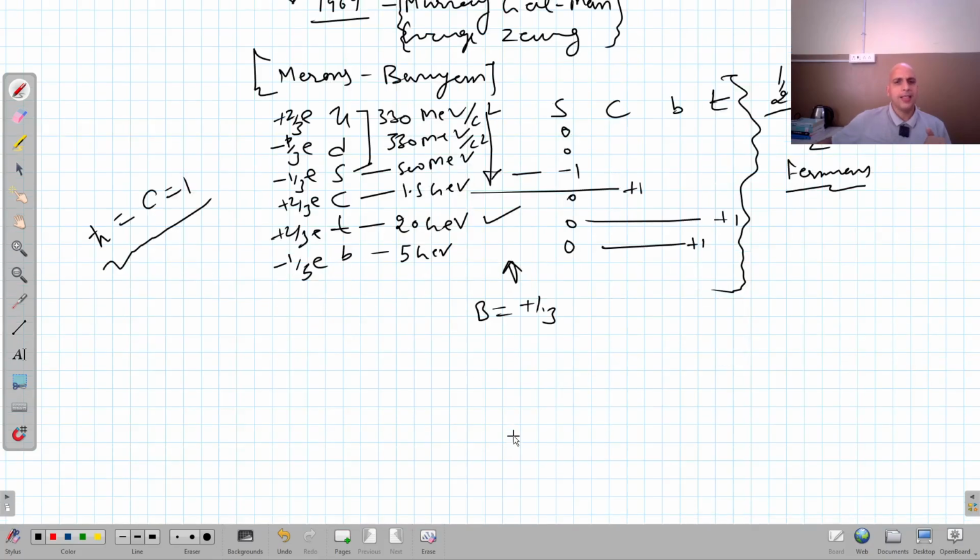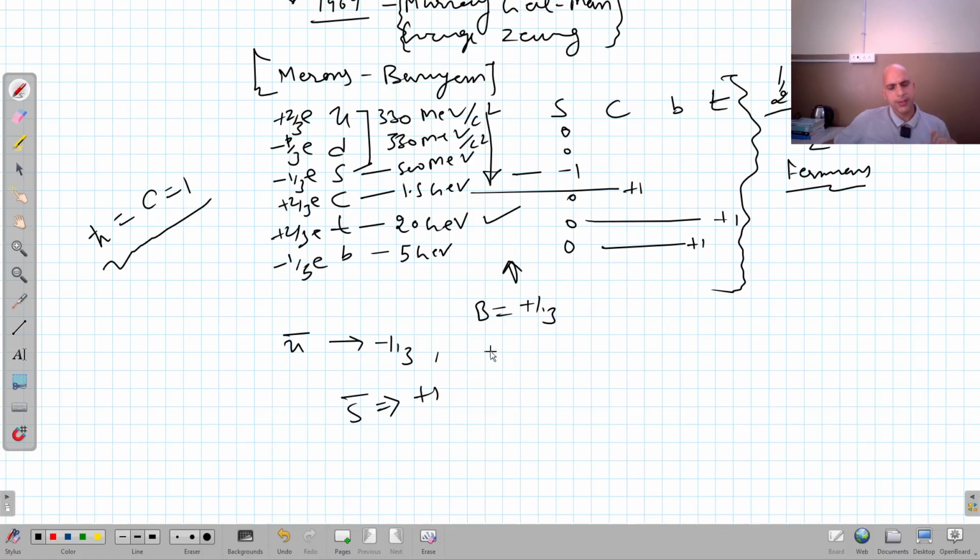In that case, if I'm talking about the anti-up quark, then it will have baryon number minus 1 by 3. Similarly, spin will get inverted. Similarly, strangeness will get a plus 1. If I talk about the anti-strange quark, the strangeness will become plus 1. Similarly for charmness, bottomness and topness.